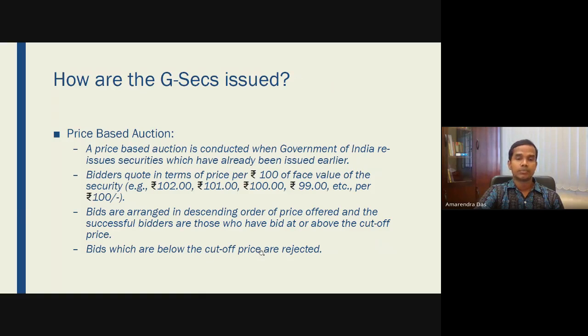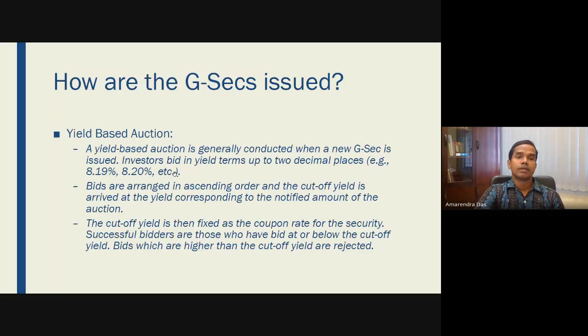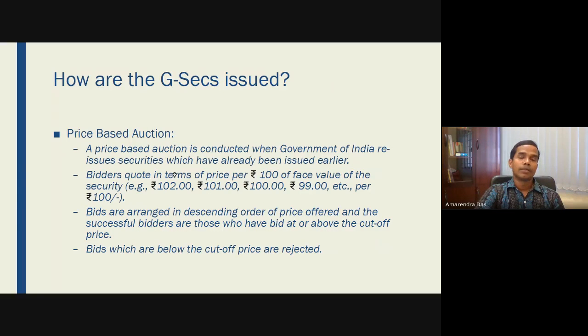So there is a cutoff price. If somebody bids below this, it is rejected. That means the price should not go below a limit. So here you are talking about the price, and the yield is based on the interest rate at which you want to buy.